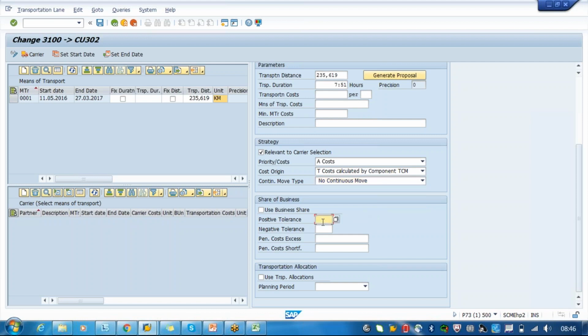This is business share. So for this particular carrier, if you want to give 5%, 10%, this business share you have to assign. It's nothing but, in your R3 we have a tolerance, right? So 5%, 10% at the time when you are posting to the F5. So those tolerances you have to enter here.